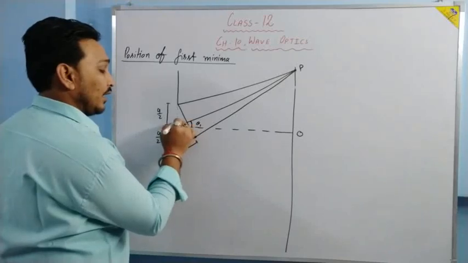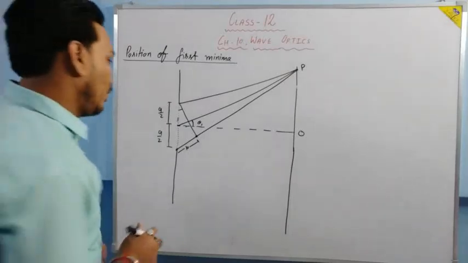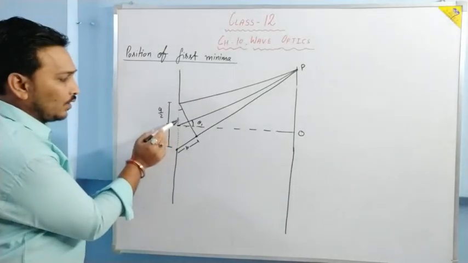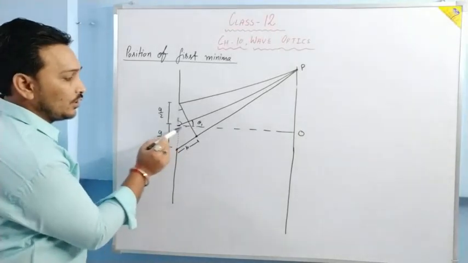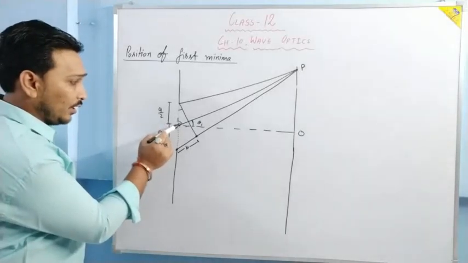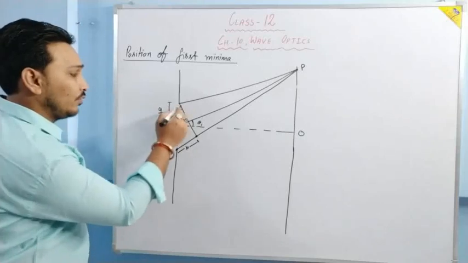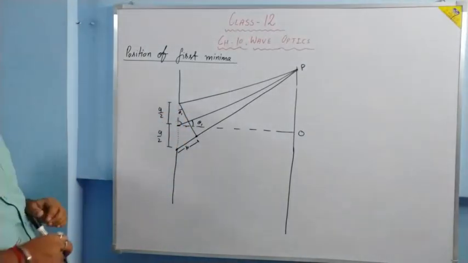This angle is 90 minus theta 1, because these two lines are perpendicular to each other. Here it is a right angle triangle. It is 90 minus theta 1, so this angle is going to be theta 1. Okay?